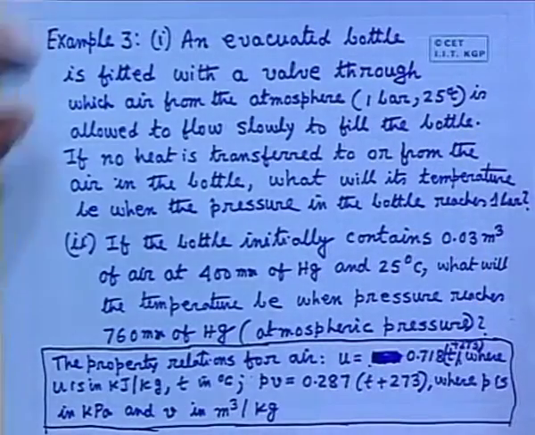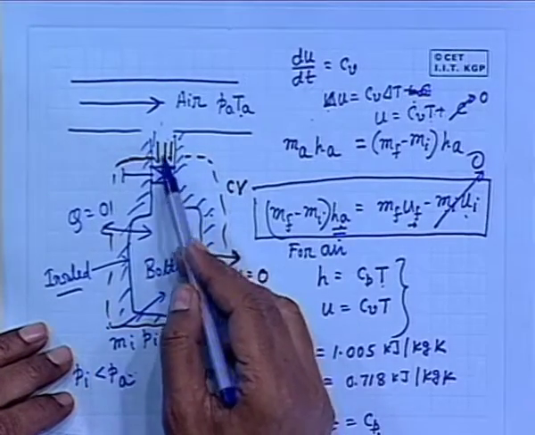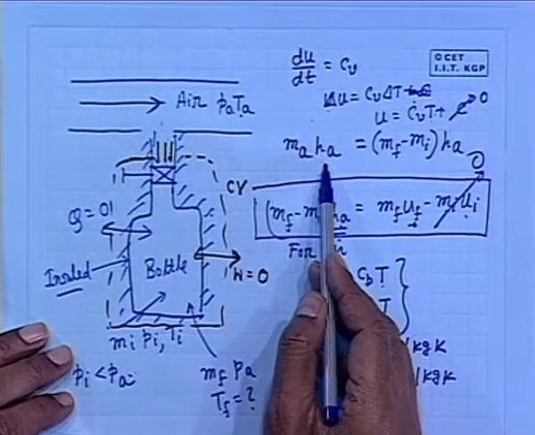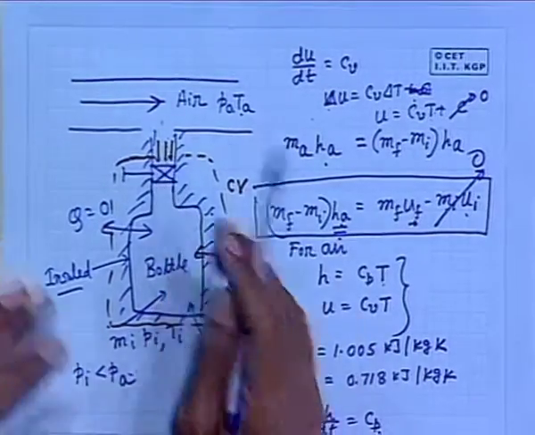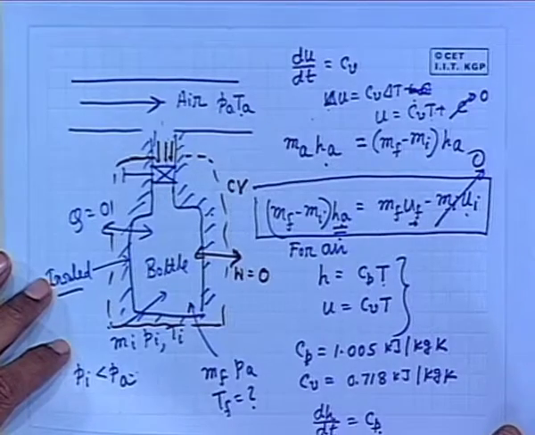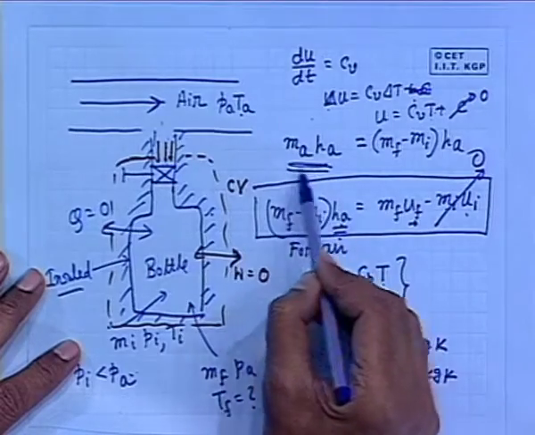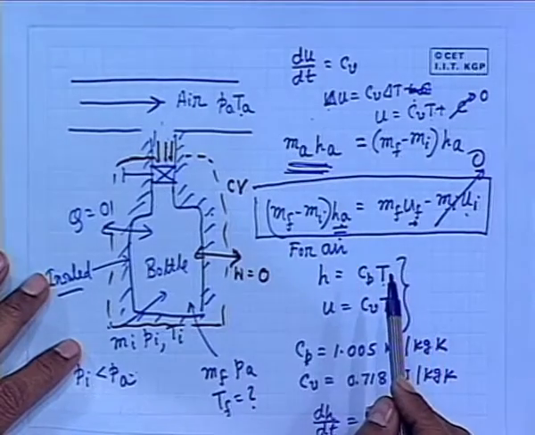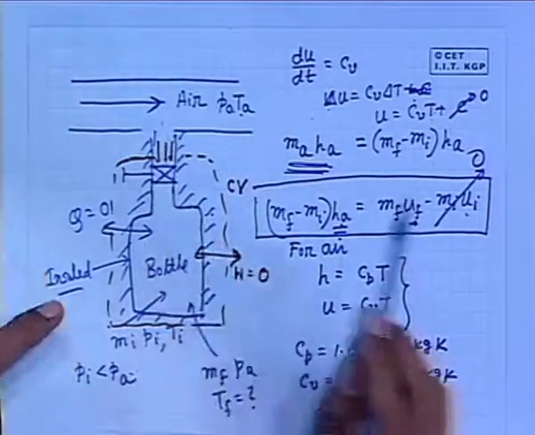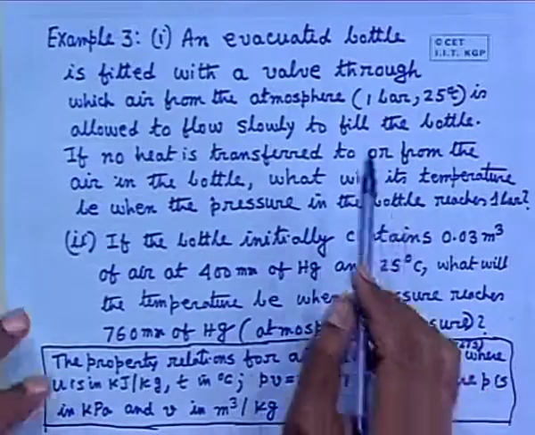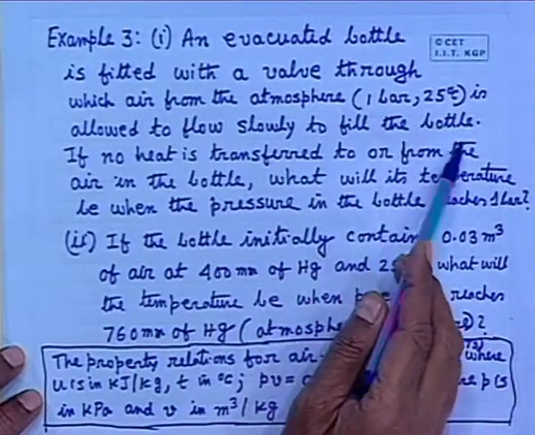Now here the question comes, sir, why have you neglected the kinetic energy associated with this? Because it flows slowly. Here I have used slowly filling up, that means the velocity is neglected. Velocity is so small that the kinetic energy part is much smaller compared to the enthalpy part, so I am only using the enthalpy part as the total energy. Kinetic energy is neglected.